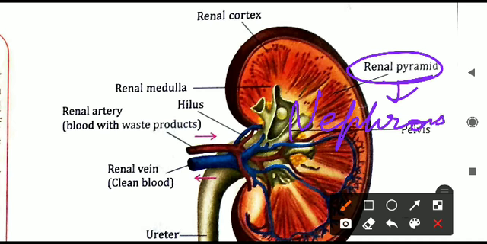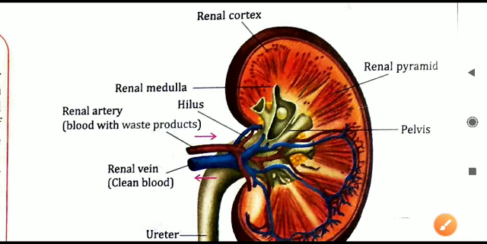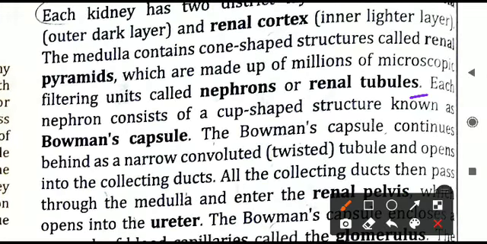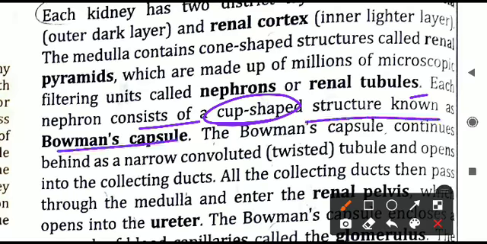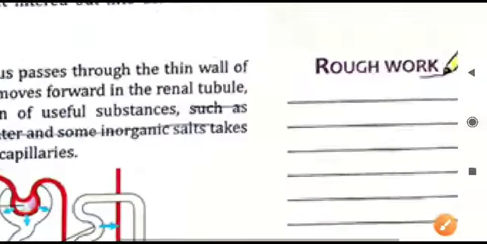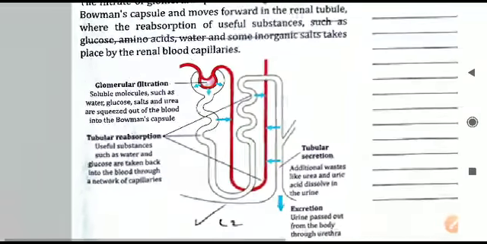This nephron structure is again a very detailed structure. We will see another diagram for that. So let us continue now. This nephron is containing what? It contains a cup-shaped structure which is called Bowman's capsule. Well, let us see this Bowman's capsule in another diagram. Here it is. This is the diagram for that.